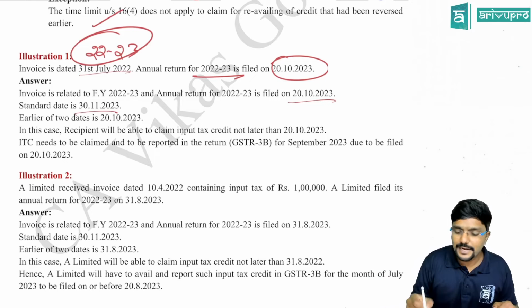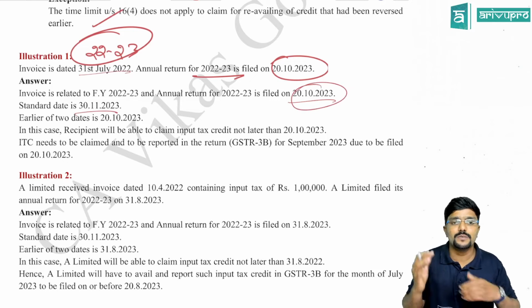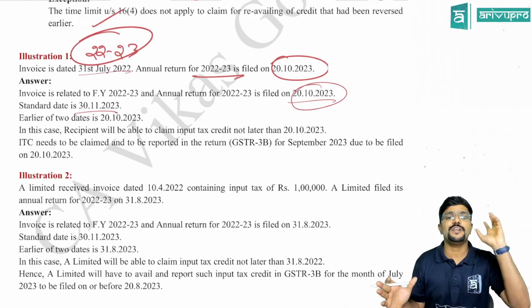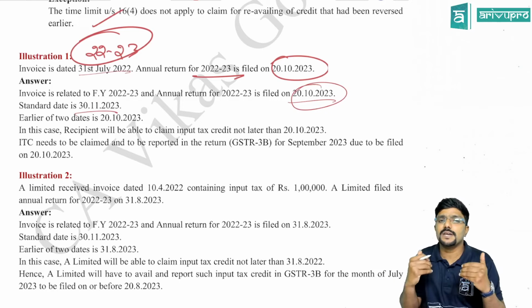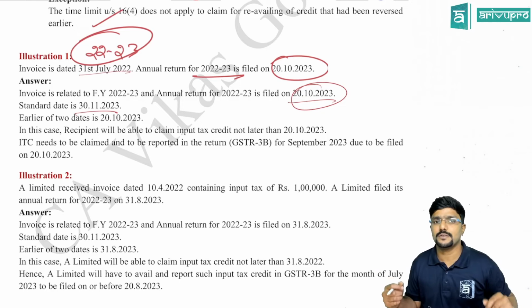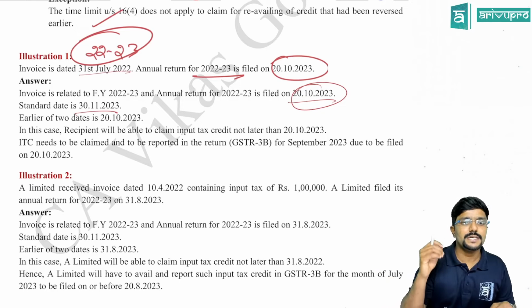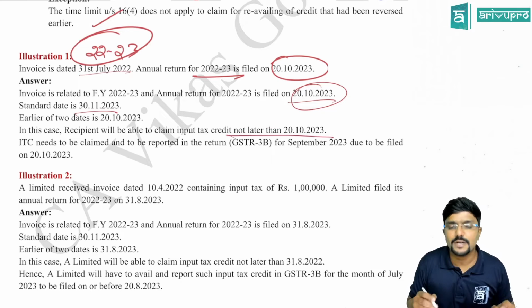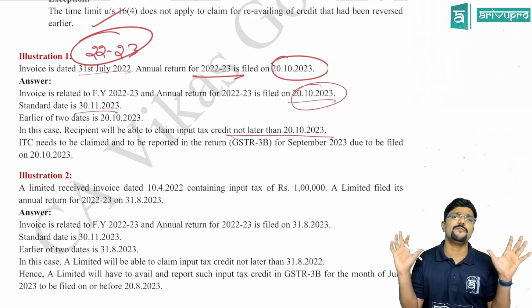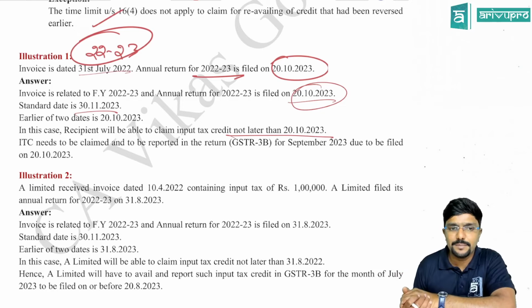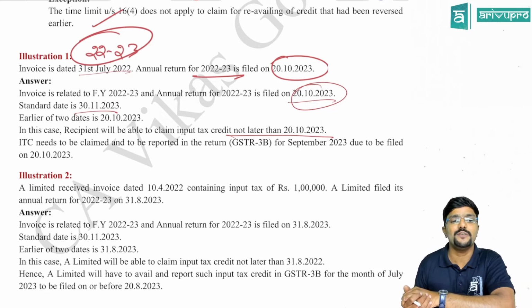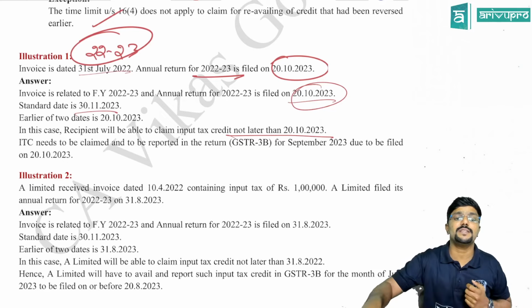Then the actual date of filing the annual return is 20th October. Whichever is earlier is what? 20th October. So for any invoice with respect to financial year 22-23, you can claim the credit within 20th October. In this case, the recipient will be able to claim input tax credit not later than 20th October 2023, that is, on or before that date. ITC needs to be claimed and reported in return GSTR 3B for September 2023, due to be filed on 20th October 2023.